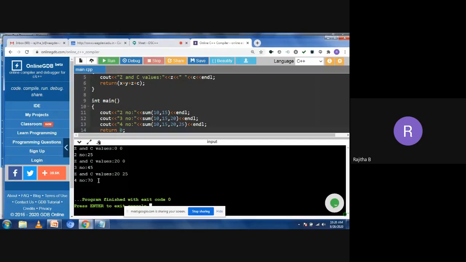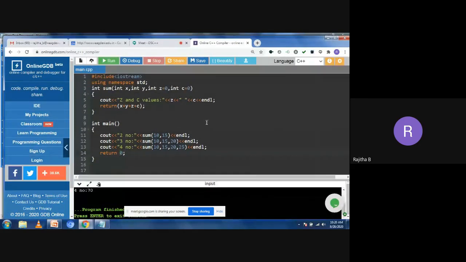So if you are not passing the parameters, the compiler assigns the value 0. Like this, you can write the function definition. Now is this clear, everyone? Do you have any doubts here? It's clear, ma'am.